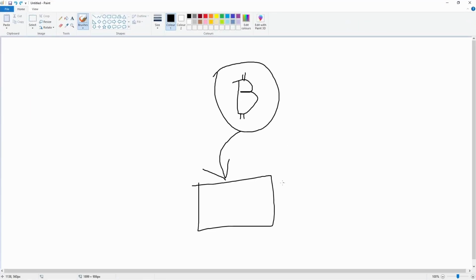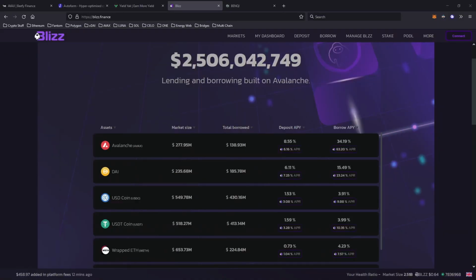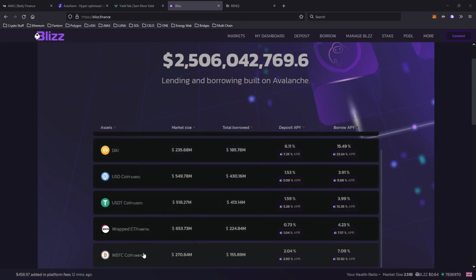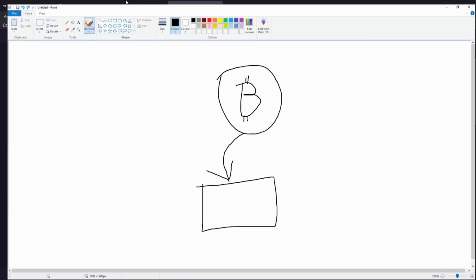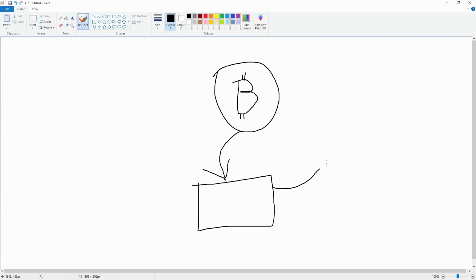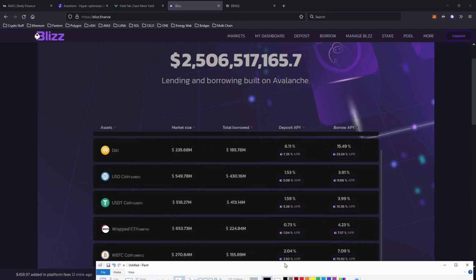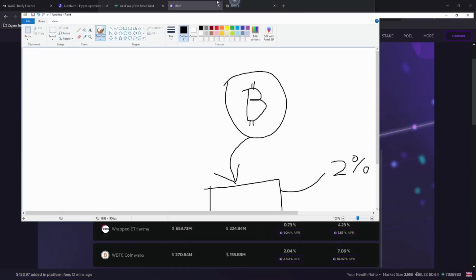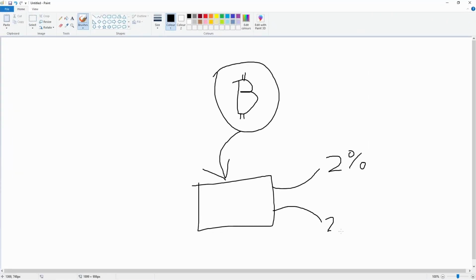So you've got your initial rewards. Let's see what the Bitcoin reward is. The Bitcoin reward is about 2% and the Blizz token reward is about 2.5%. So you would be earning 2% on your Bitcoin. Over a year, if that rate stayed the same, you'd earn another 2% on your Bitcoin. And if the reward stayed the same there, so 2.5% APR, you'd earn another 2.5% on Blizz tokens. So you've got 2% in more Bitcoin and 2.5% in Blizz tokens.